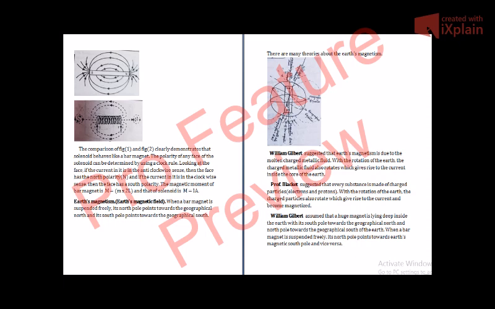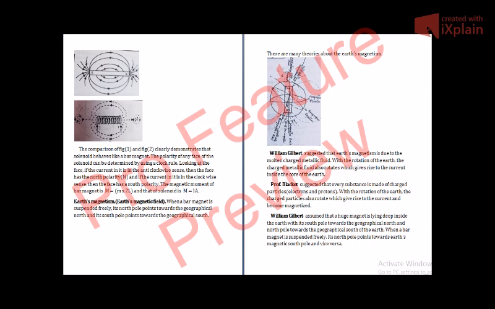Dear students, you know that when we suspend a bar magnet freely, its north pole points towards the geographical north and its south pole points towards the geographical south. If you try to put it in east-west direction and let it free, it will again align itself in the north-south direction.